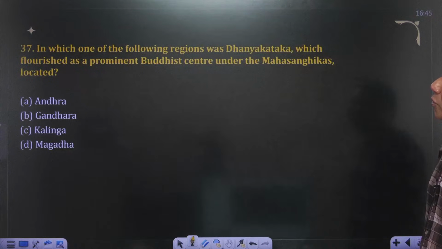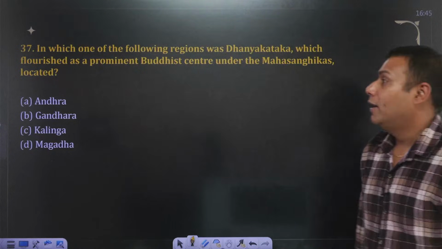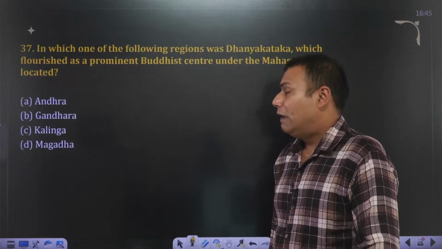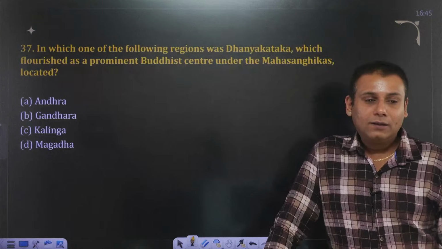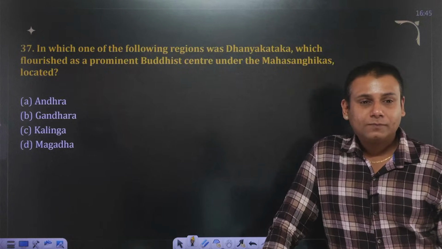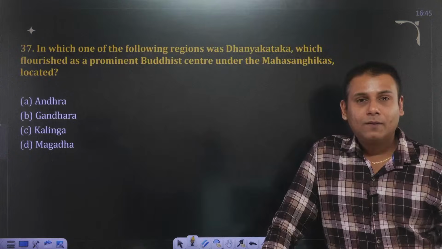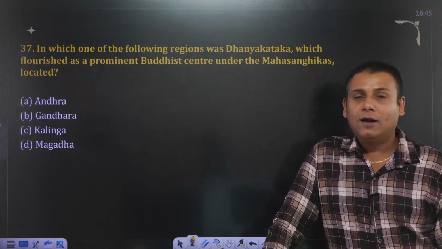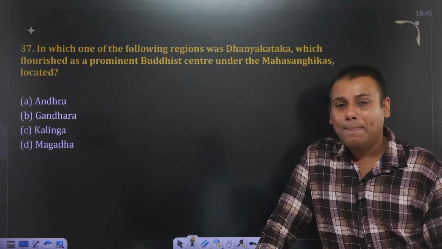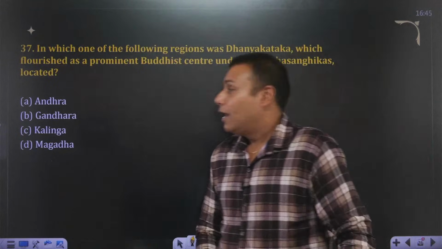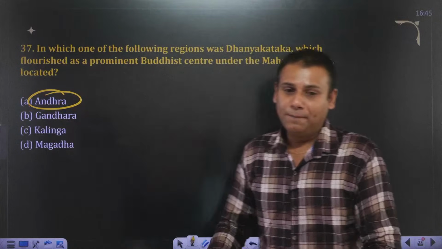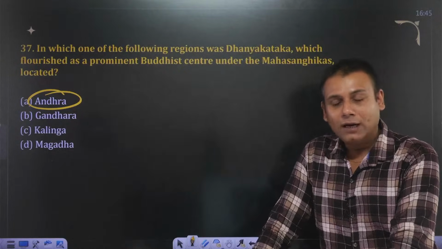Last two questions. In which one of the following regions was Dhanyakatak, which flourished as a prominent Buddhist center under the Mahasanghikas, located? Andhra, Gandhar, Kaling, that is Odisha, or Magad? 37th. Easy one, guys. It's located in South India. It is in Andhra. Perfect, Himvarsha. Very good, Rahul. Dr. Akhil, perfect answer.